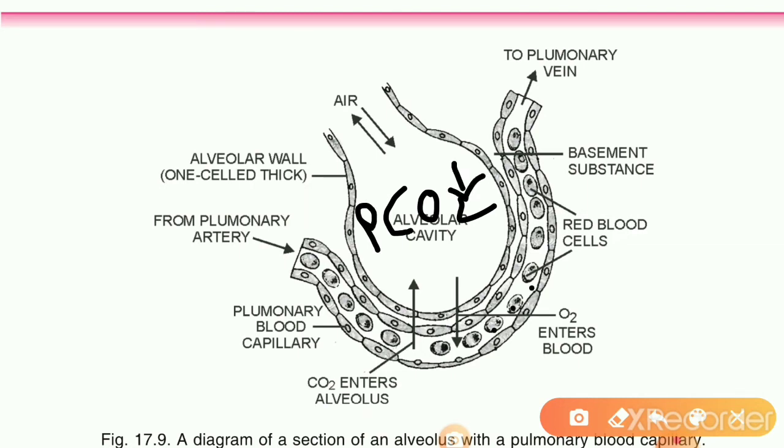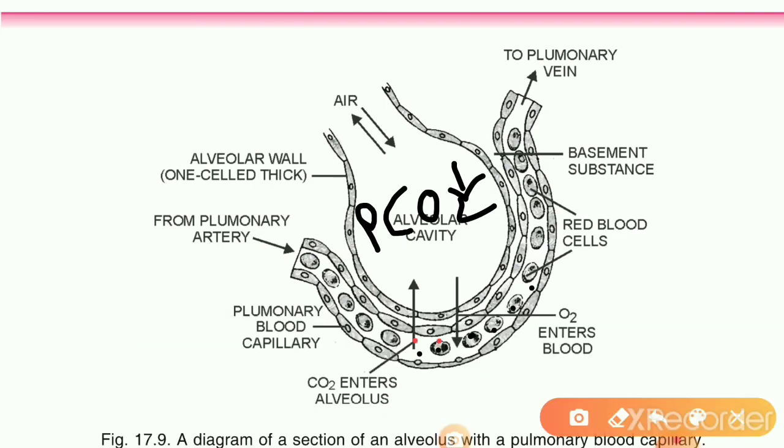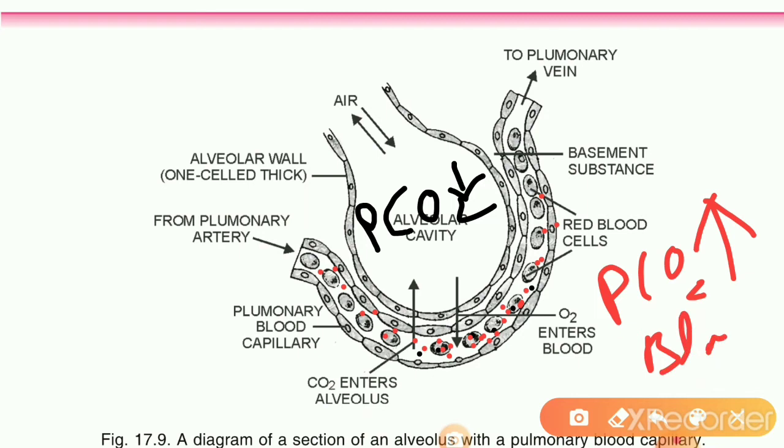But here in the blood capillary, there is carbon dioxide present, and that carbon dioxide in the blood has high partial pressure. Because of this high partial pressure, the carbon dioxide moves from the blood towards the air.